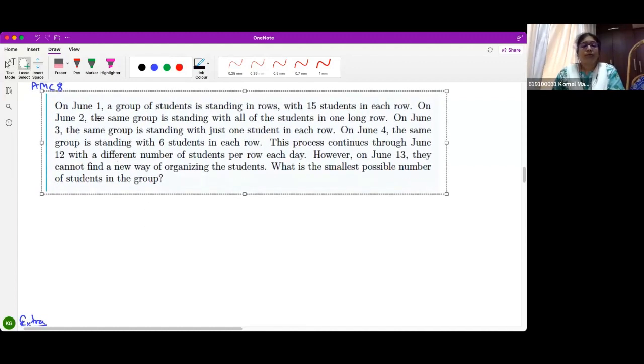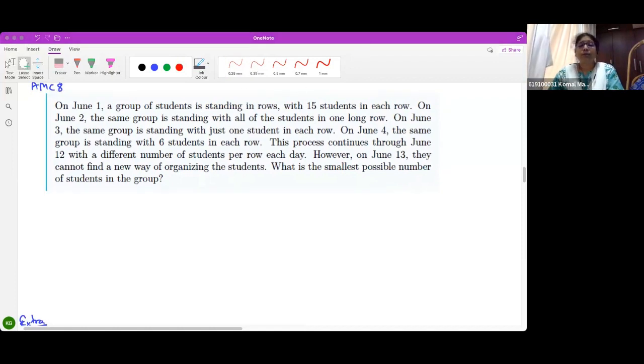On June 1st, a group of students is standing in rows, 15 students in each row. What do you mean by that? 15 students in each row means the number of students must be divisible by 15, correct?